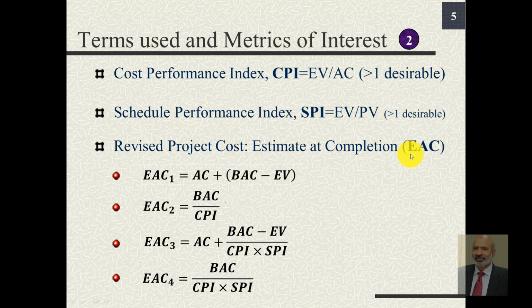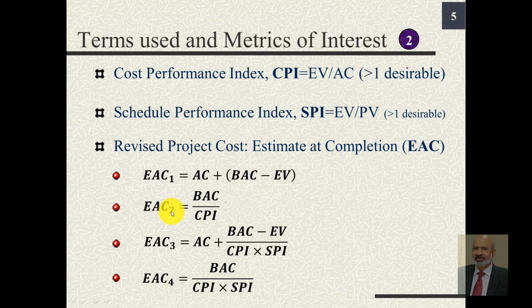Now, in different situations, we can use different relationships to estimate this cost at completion. One is EAC is equal to the actual cost plus the budget at completion minus the earned value.